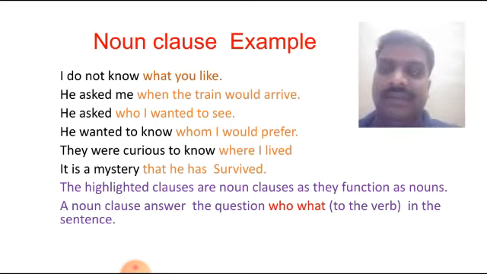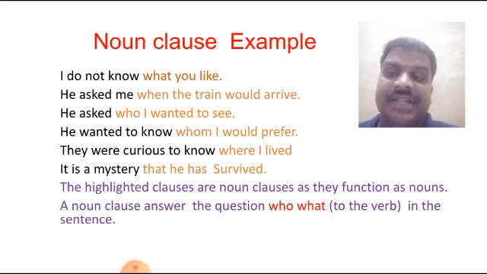Before that, let me complete the last example. They were curious to know where I live. Okay, and it is a mystery that he has survived. It is a mystery. What is a mystery? It is a mystery that he has survived. That he has survived is a noun clause. And the clause connectors in the sentences are what, when, who, whom, where, and that.